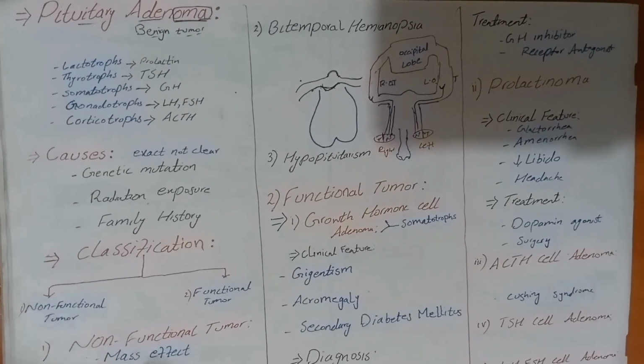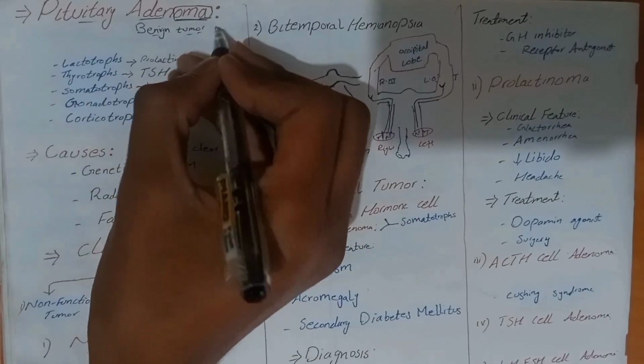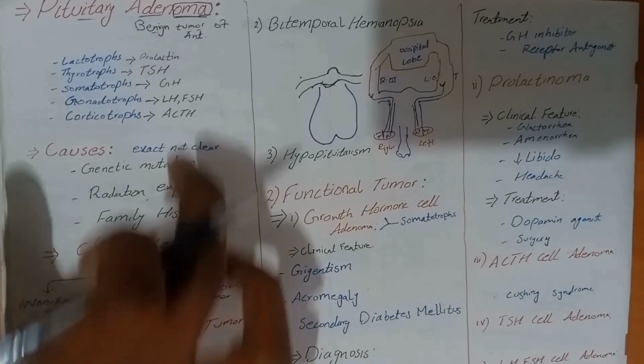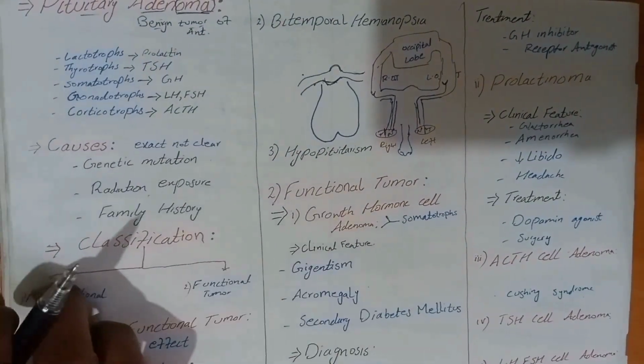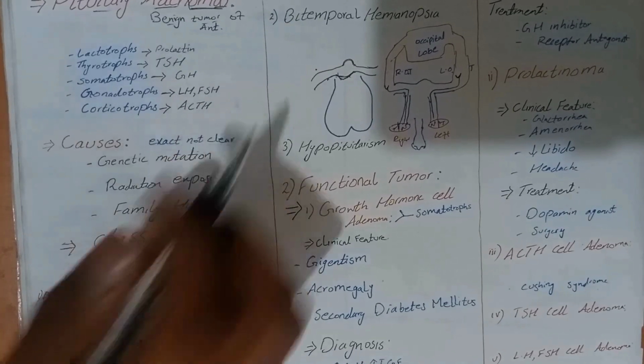Hello everyone. In this video we study about pituitary adenoma. Pituitary adenoma is a benign tumor of anterior pituitary cells. Here are the five cells present in the anterior pituitary. What are those? These are lactotrophs, thyrotrophs, somatotrophs, gonadotrophs and corticotrophs.